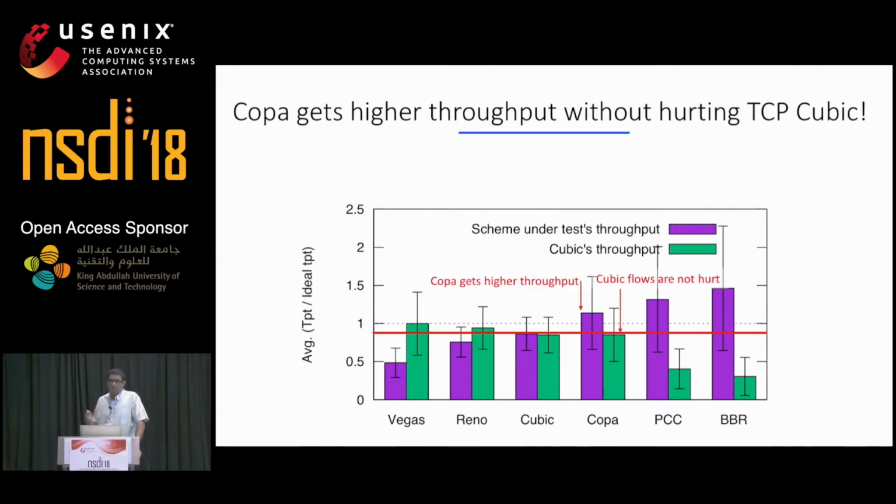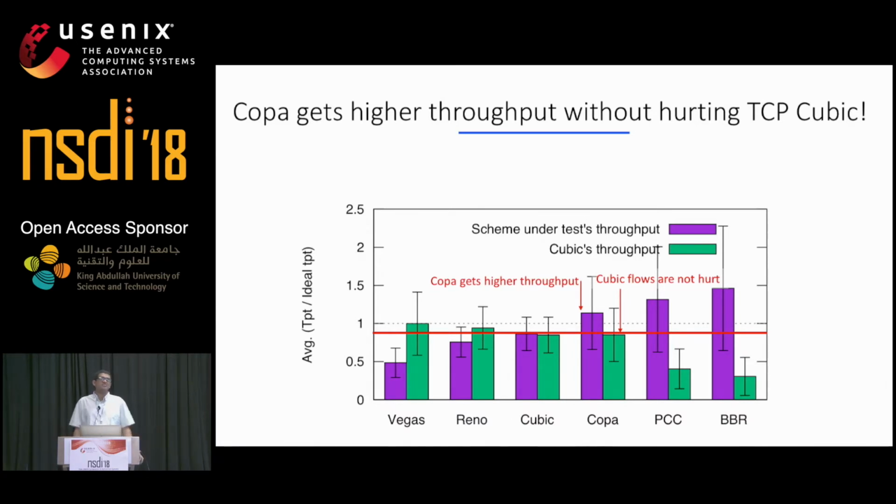However, when Copa flows compete with cubic flows, cubic still gets its 80%, but Copa is able to utilize the unused bandwidth to get higher throughput. PCC and BBR get much higher throughput, but this comes at the cost of existing flows. Vegas is a delay-sensitive algorithm and loses out in the presence of TCP cubic.